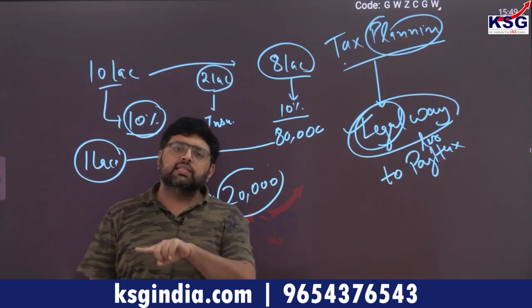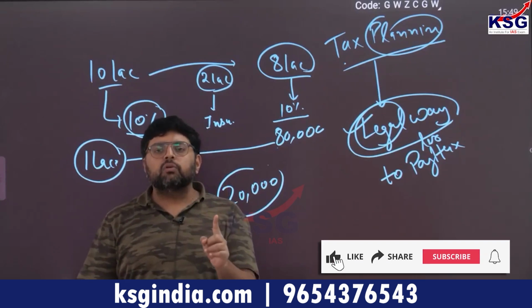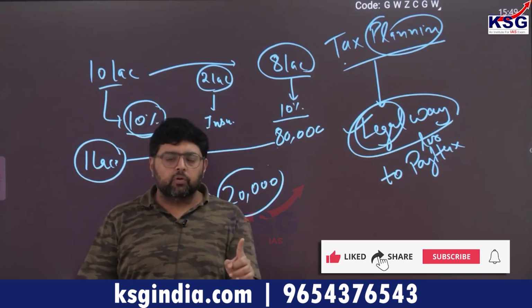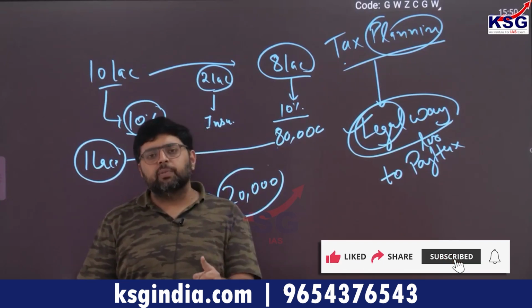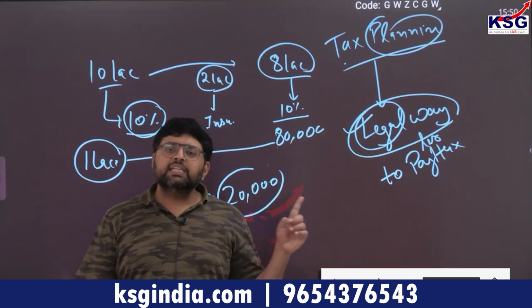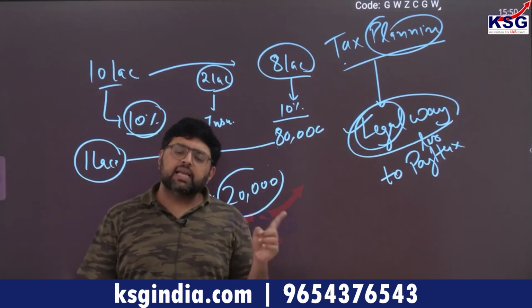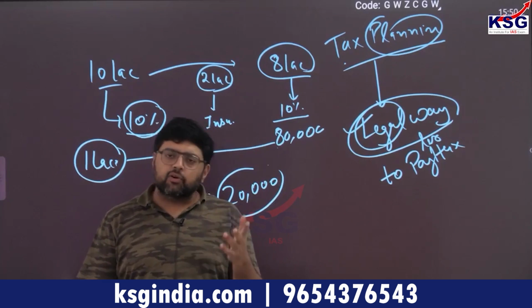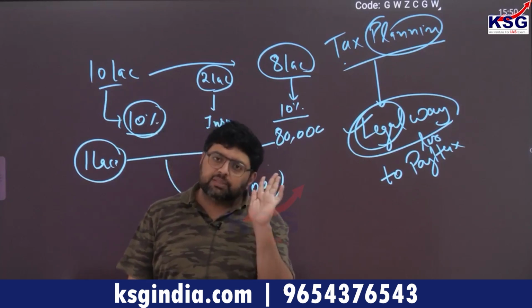Tax evasion is illegal, and the outcome of tax evasion will be black money. Whereas tax planning is legal, so it is allowed. The government itself wants that you go for tax planning, clear?